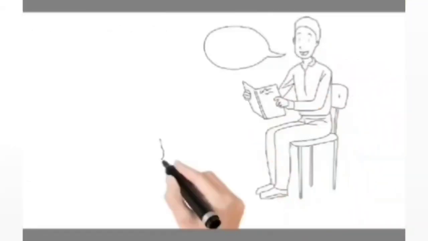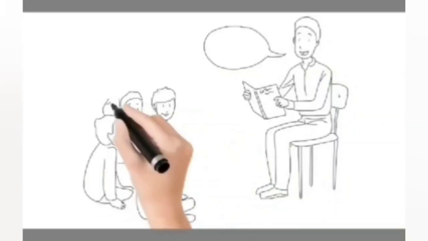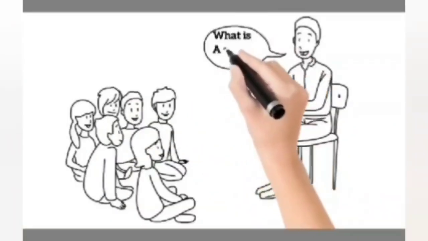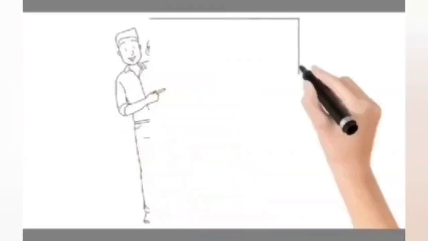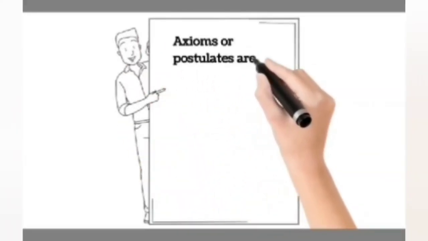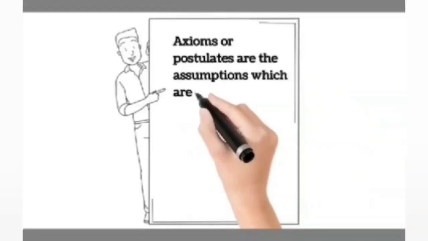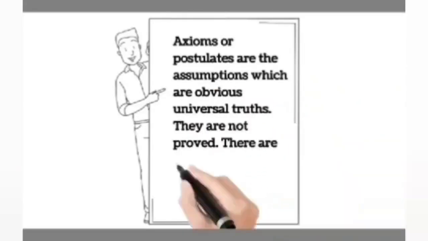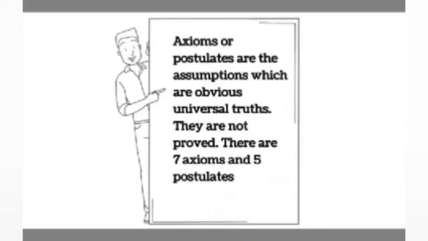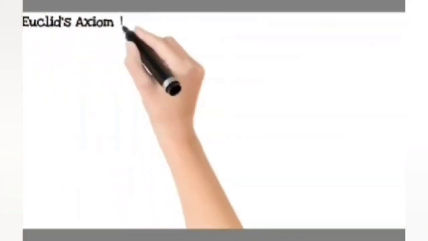After Euclid stated his postulates and axioms, he used them to prove other results. Those were called propositions or theorems. Euclid deduced 465 theorems in a logical chain using his axioms and postulates. Now we will discuss the axioms and postulates. In Euclidean geometry, there are a total of 7 axioms and 5 postulates.